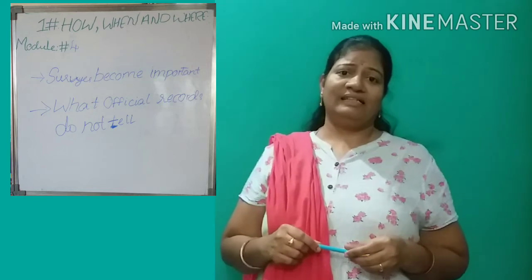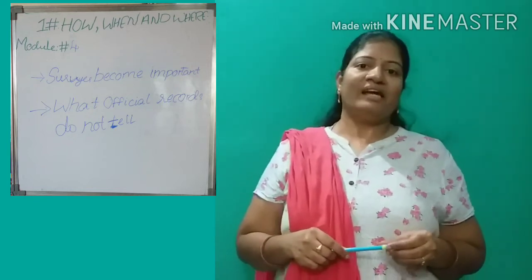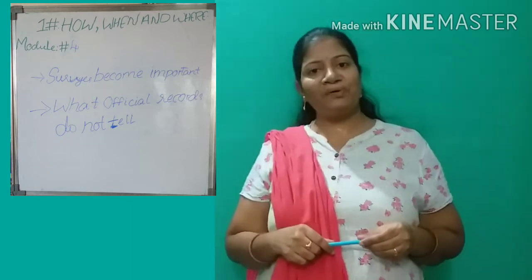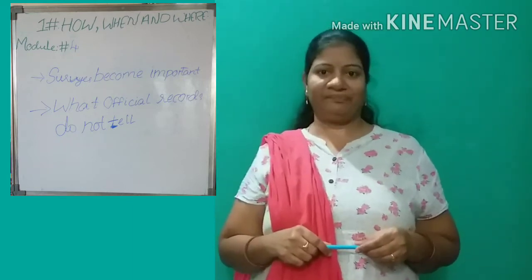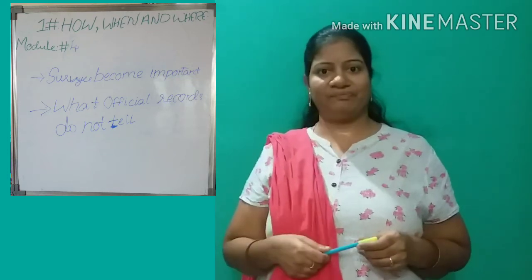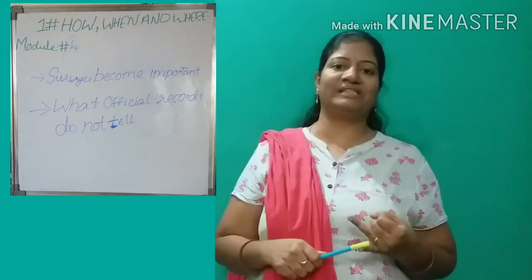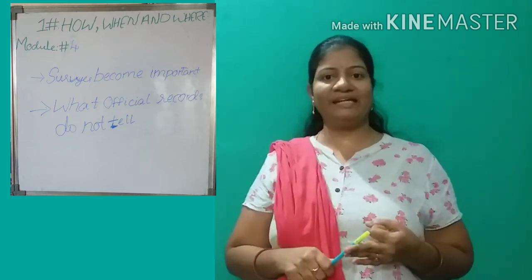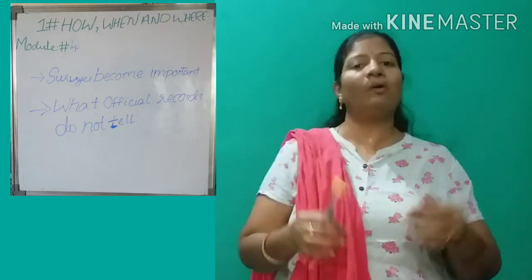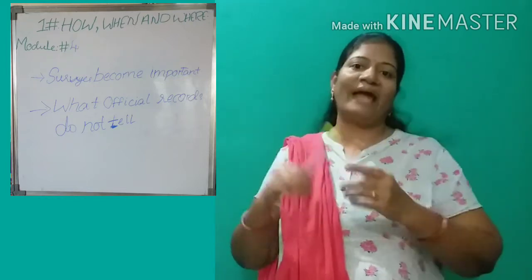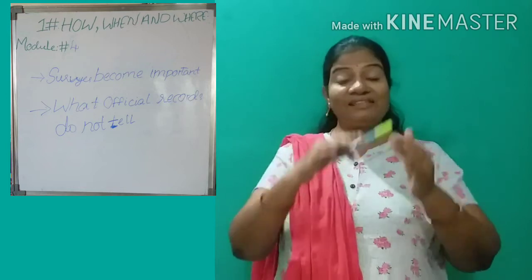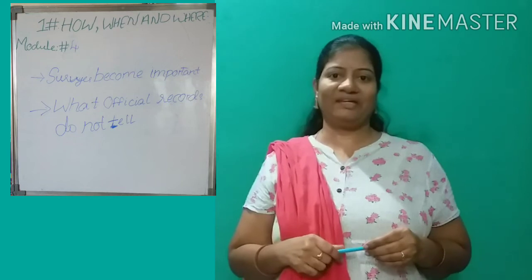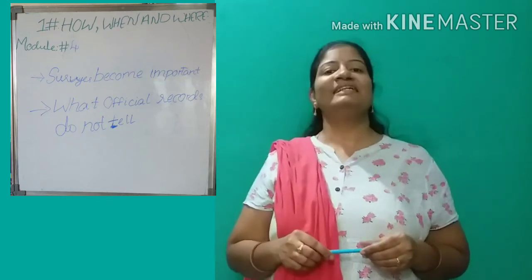Census surveys: every 10 years in India we conduct a census survey. Through it we come to know the population, the women population, the men population, the literacy percentage, and how many are adults, how many are children and how many are old. All this information we can know through the census survey. This is called a survey.